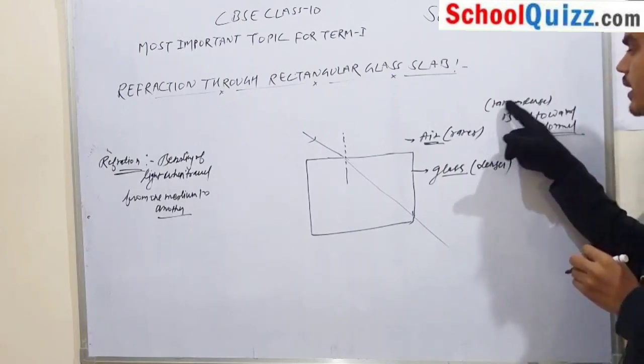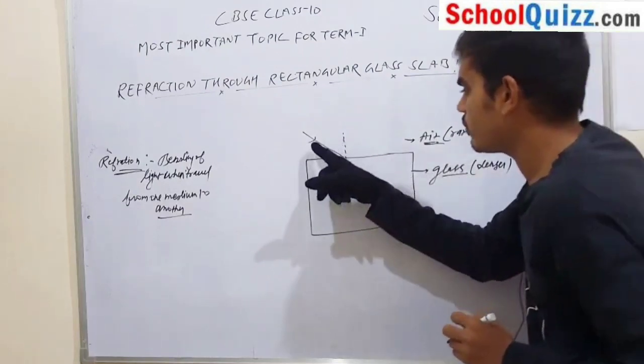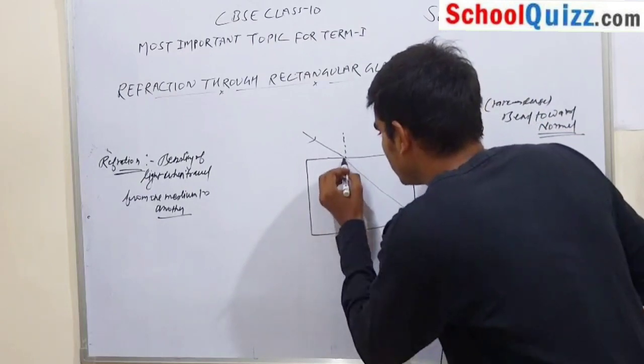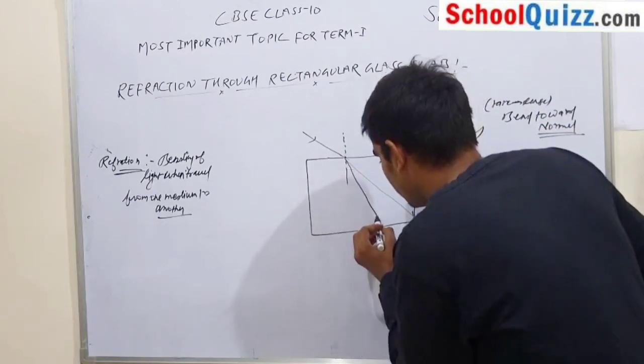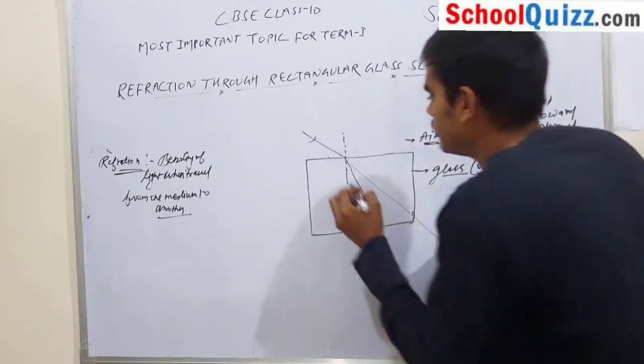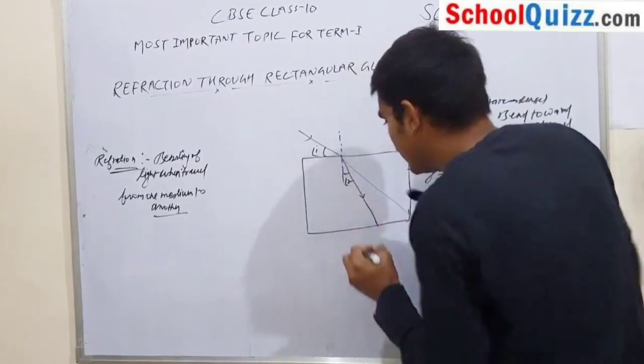When we travel from rarer to denser medium, air is rarer and glass is denser, light will bend toward the normal. This is your normal, so light will bend like this. If this is your angle of incidence, then this is your angle of refraction.